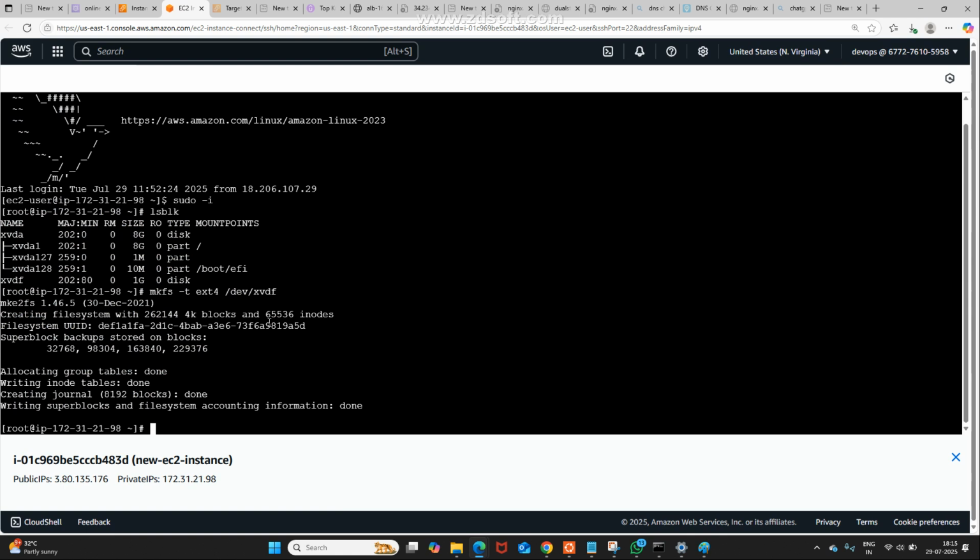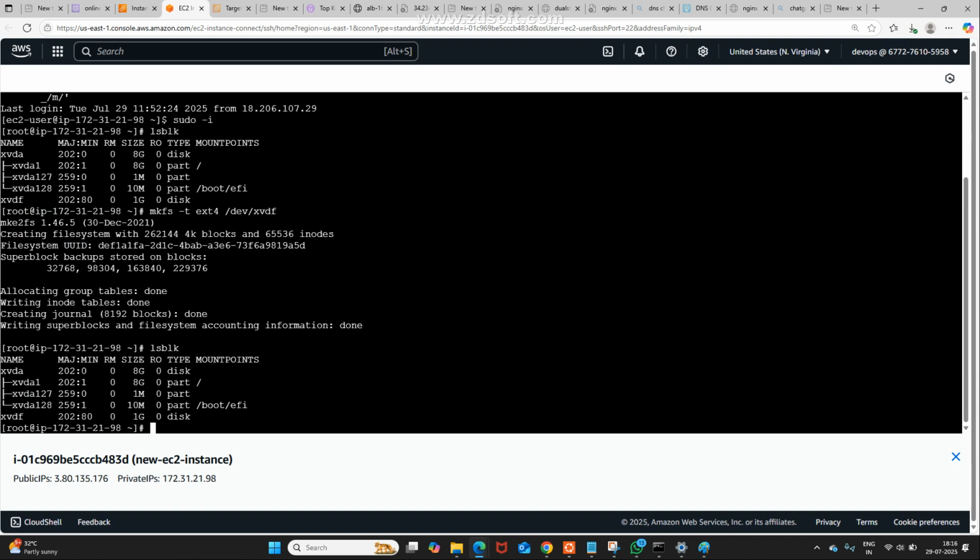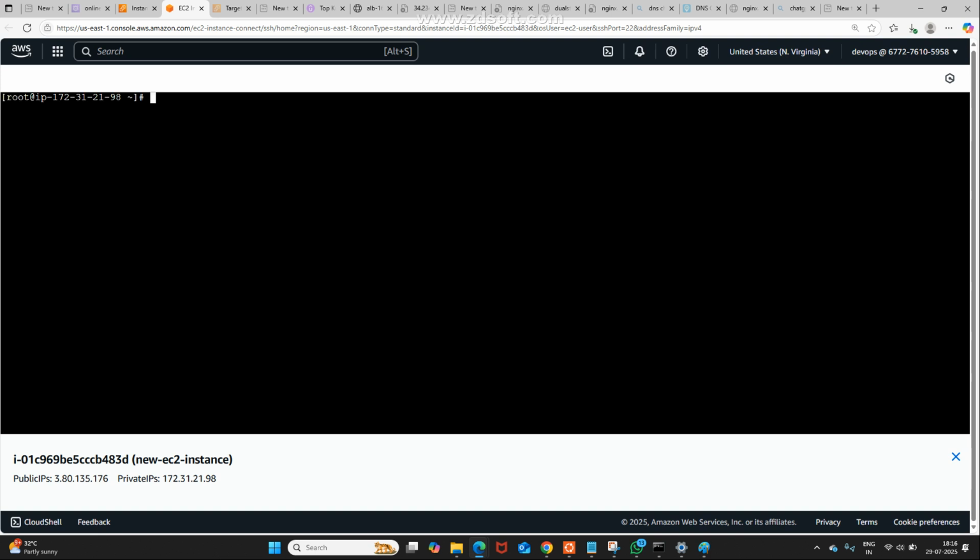Now from hereafter, again you may check lsblk. Till now also nothing, but internally the formatted file system is created. Hereafter, what will you do? You need to mount it. Clear. How can you mount? Before mounting, you need to create a directory with mkdir, /data, or you can give any name. I may give /DevApps at least.